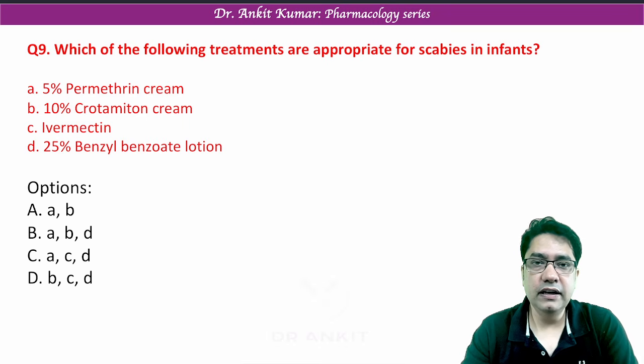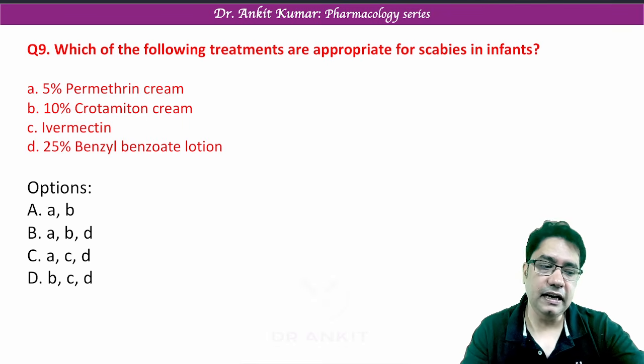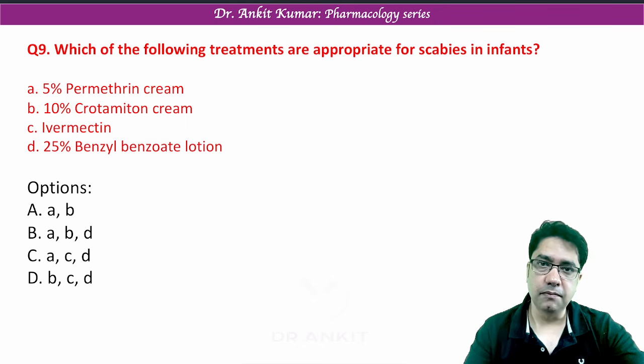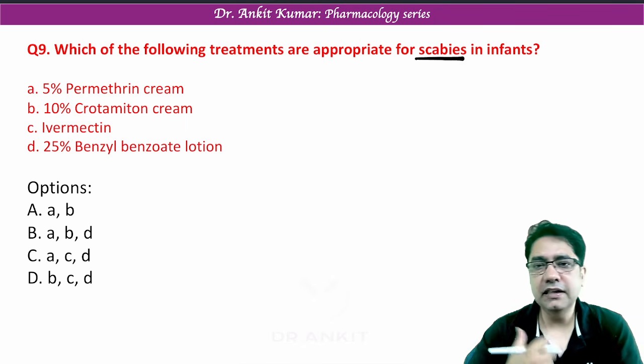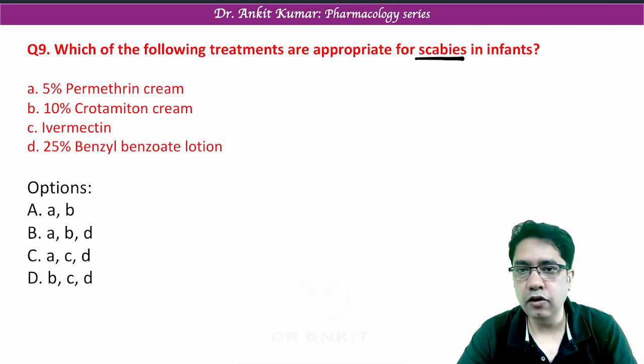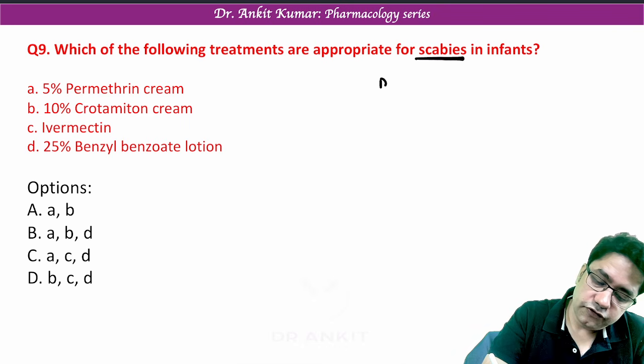Now, which of the following is the most appropriate treatment of scabies in an infant? So let's talk about scabies. What drugs do we have? Scabies, we know, is caused by an ectoparasite, Sarcoptes scabiei. It spreads very easily. Now, the overall drug of choice for scabies is permethrin.